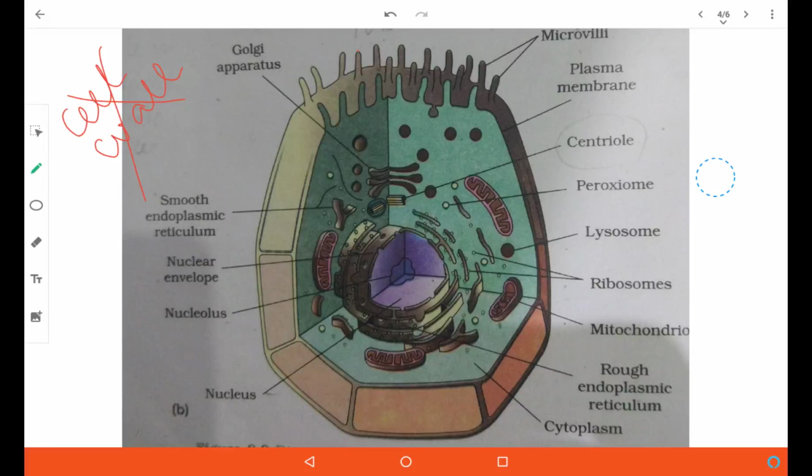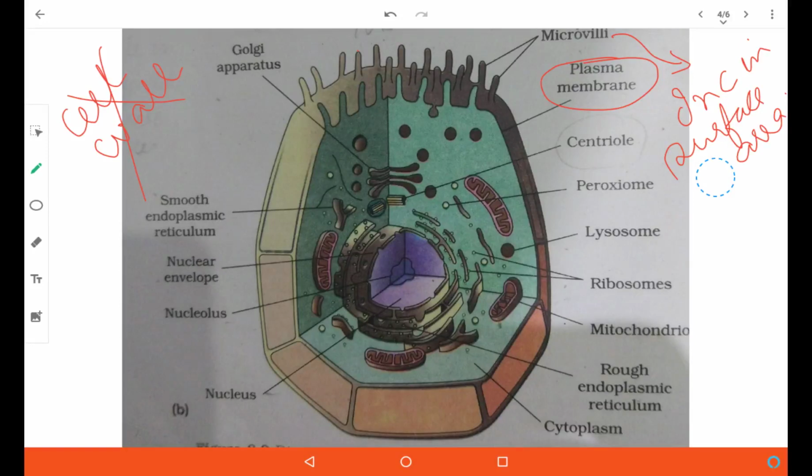The outermost is the plasma membrane. The plasma membrane many a times is thrown into microvilli for the purpose of increase in surface area. Okay,